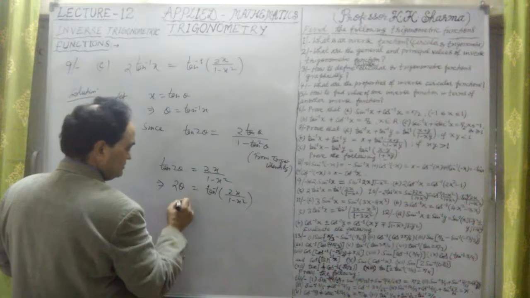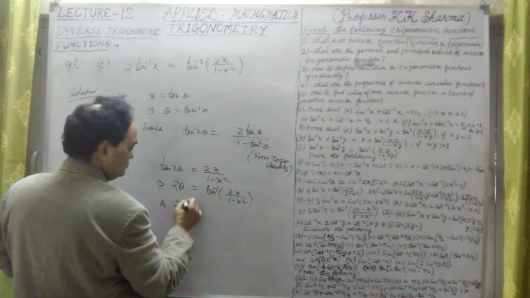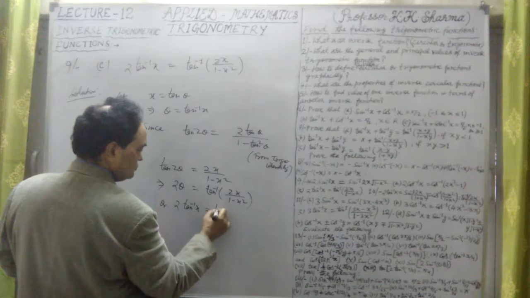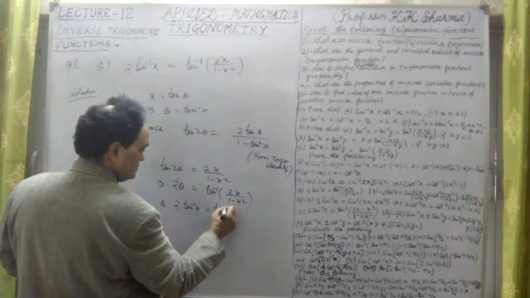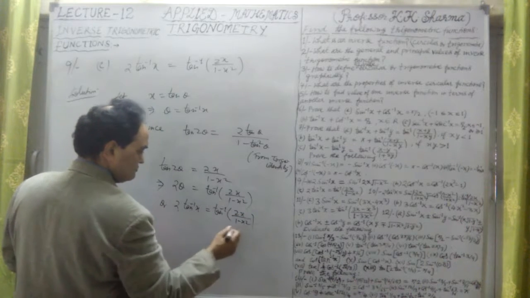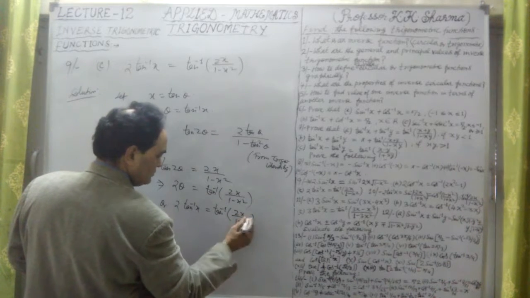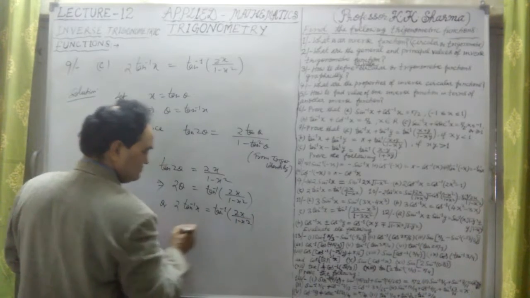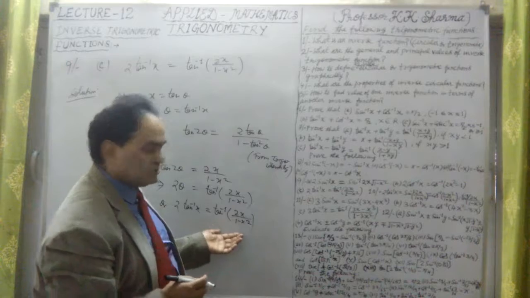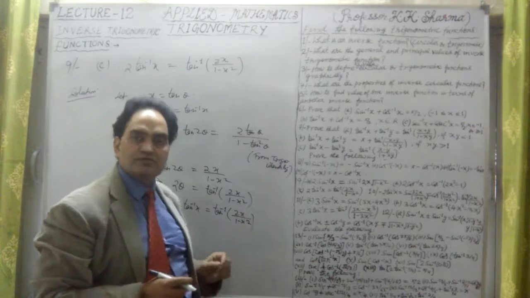Put the value of theta here, or 2 into tan inverse x equal to tan inverse of 2x upon 1 minus x square. That is the value here, and it is proved.